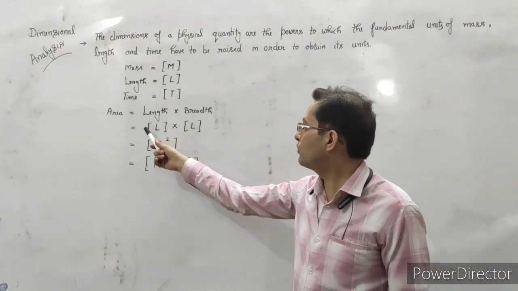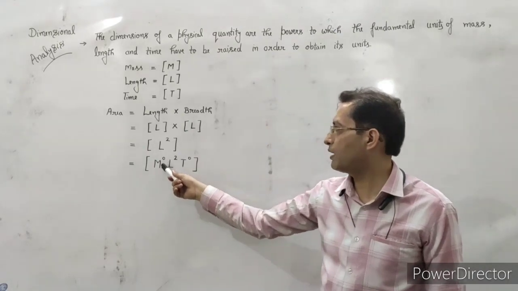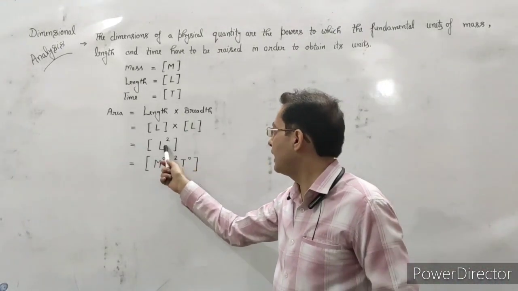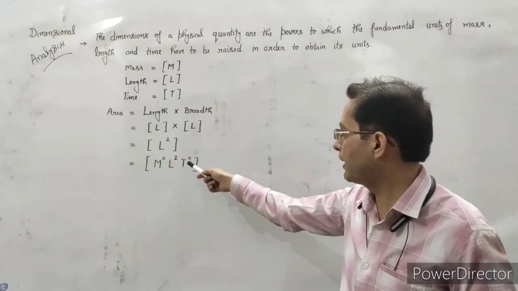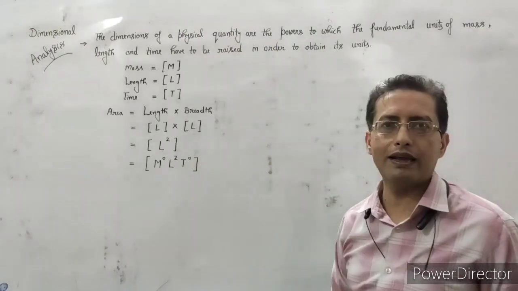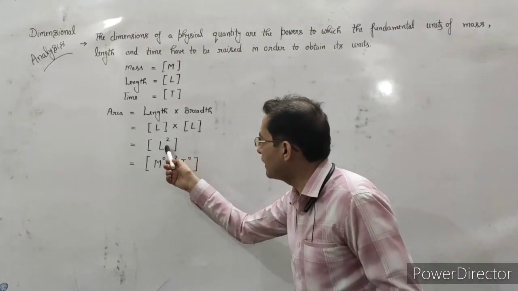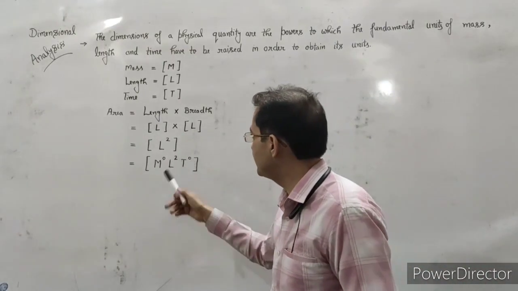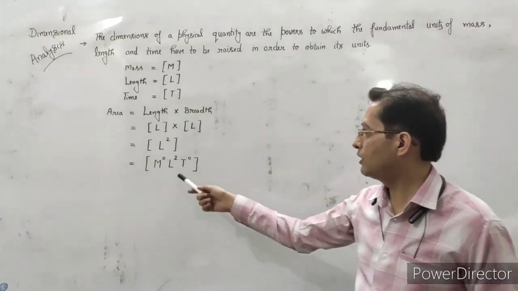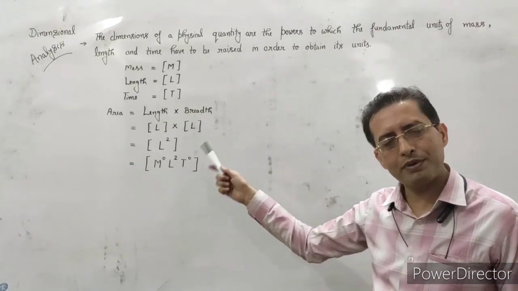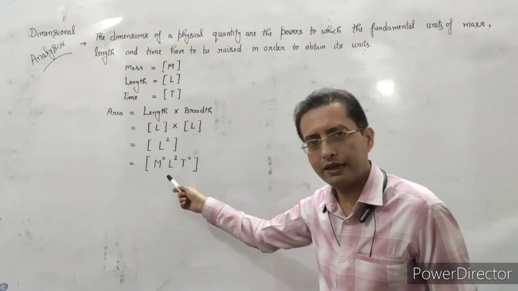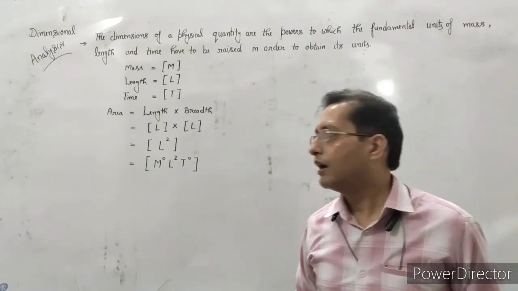There is no quantity of mass, so mass is 0 here, length has the power 2, and similarly we cannot find the term T in area, so it is represented with T0. Again, the dimensions should be represented within the brackets and with capital letters.